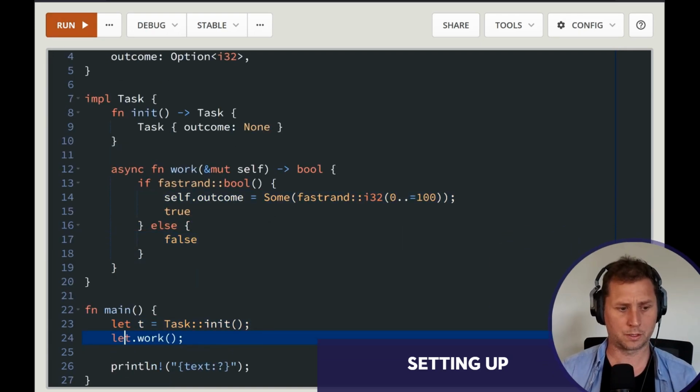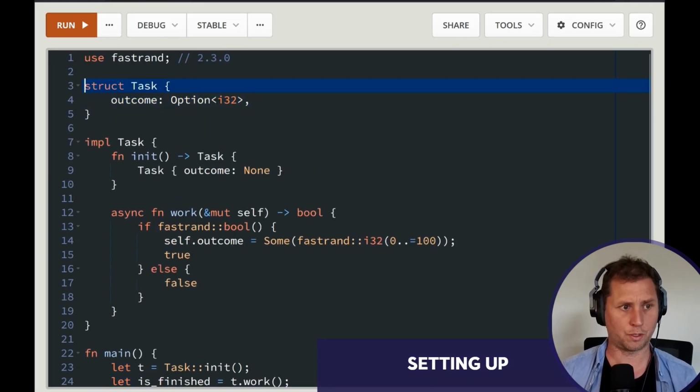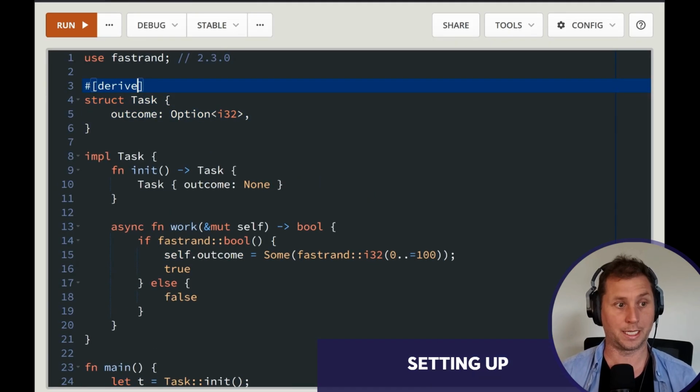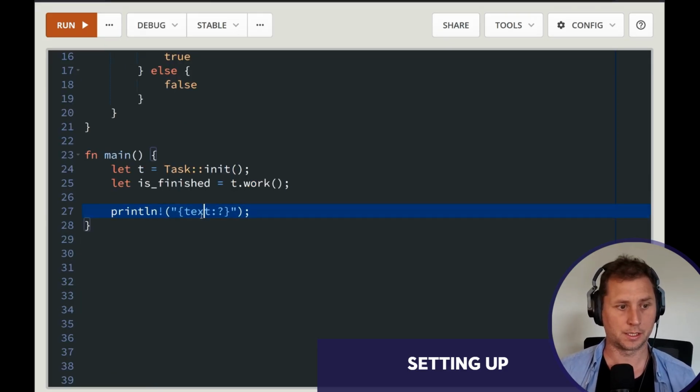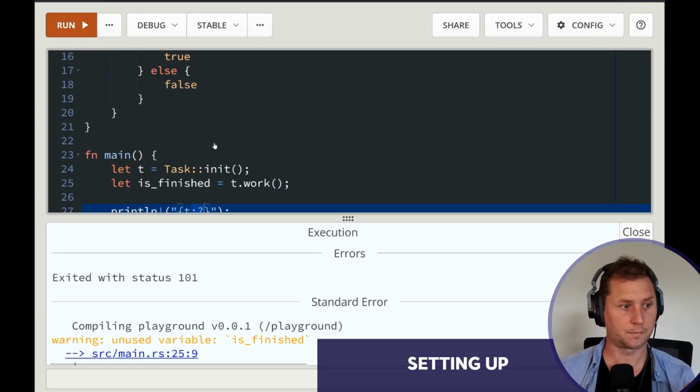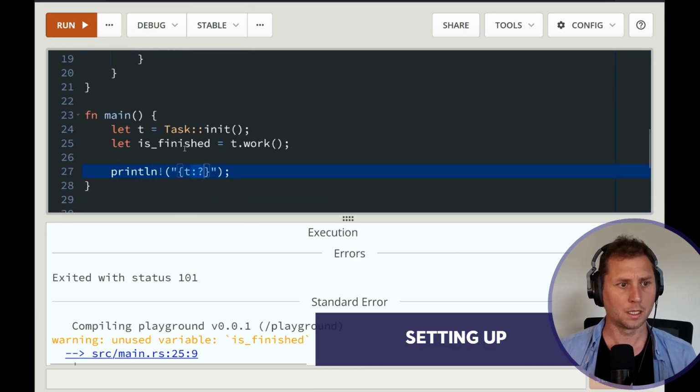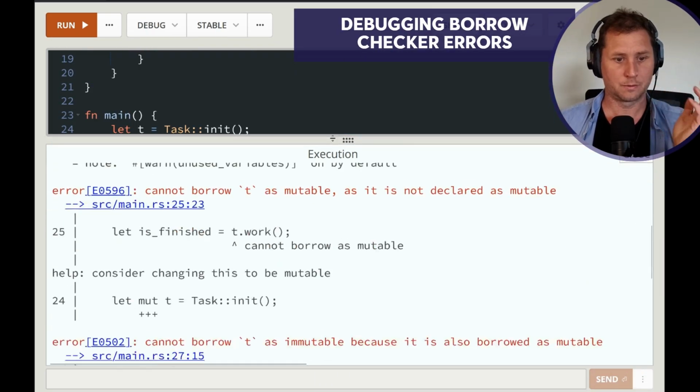Thinking about what is_finished is. I also need to implement a trait called Debug, which will allow me to print out the value of t inside of a println with this mini language. Aha, unused variable is_finished. Okay, that's not particularly useful. I've got a bug, and so we've got a couple of bugs actually.